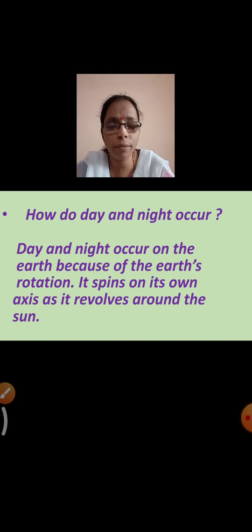Now, what is revolving? What do you mean by revolution? Yes? First, you just have a look at the picture on your screen. It is showing you that the top is spinning and the torch light is falling on the top. So as the top is spinning around its own axis, you will find that the side of the top which receives light goes in the darkness, and the one which is in the darkness comes in the light. So this process is continuous, and this is how the day and night occur.